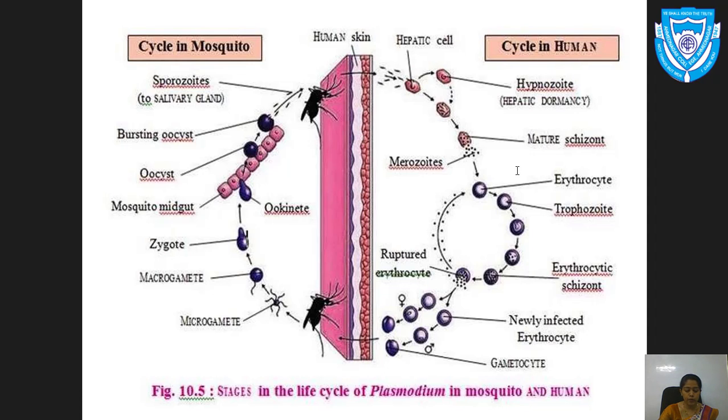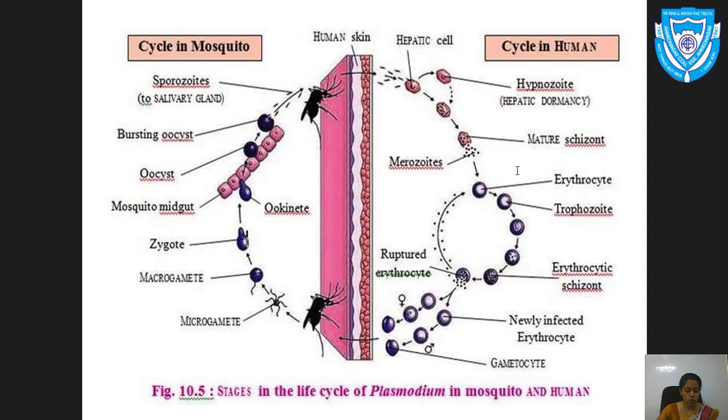Now what will happen to the sporozoites? These sporozoites reach directly to the liver, that is the hepatic cells, and undergo asexual reproduction and increase in number. Due to this, enlargement of the liver takes place, and this condition is known as hepatomegaly. I repeat, hepatomegaly means enlargement of the liver.